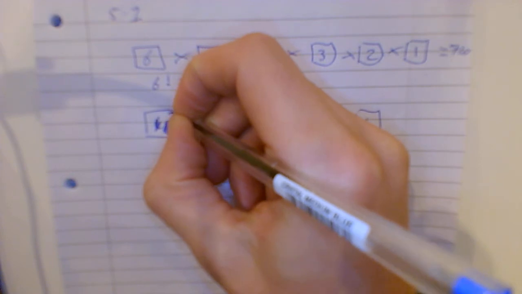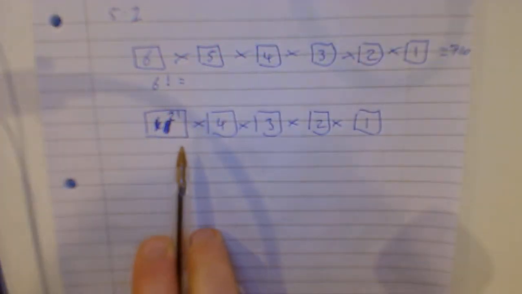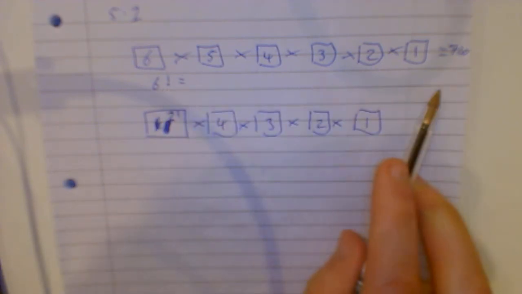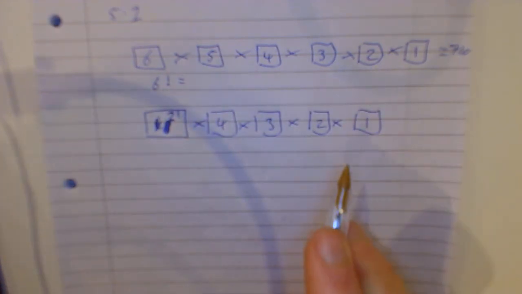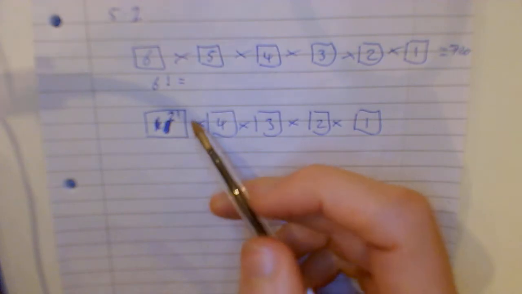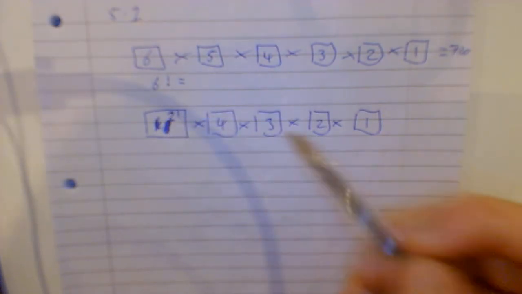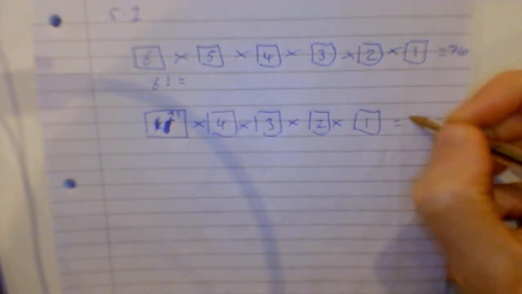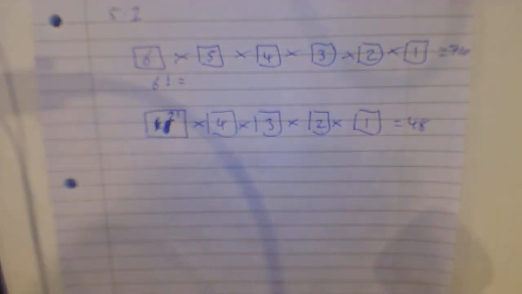You got 2 factorial. If it's 3 books, you do 3 factorial. What's factorial? 6 factorial, 6 by 5 by 4 by 3 by 2 by 1. Okay, so 2 factorial is 2 by 1, which is the same as 2. 2 by 4 by 3 by 2, well that's 12, 24, 48. There's 48 ways.